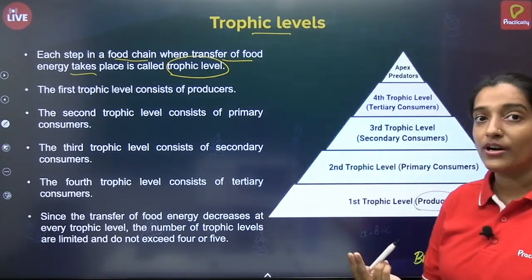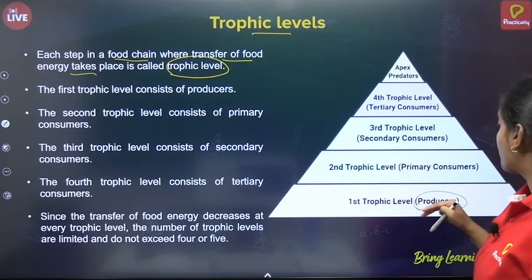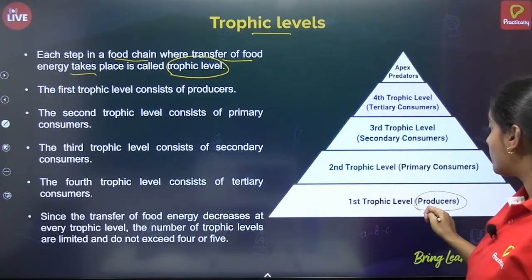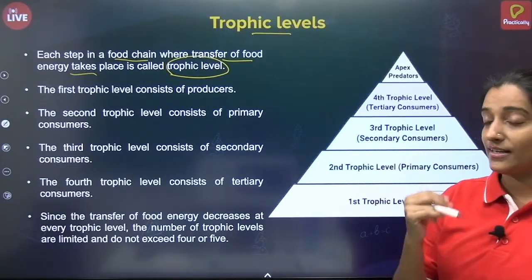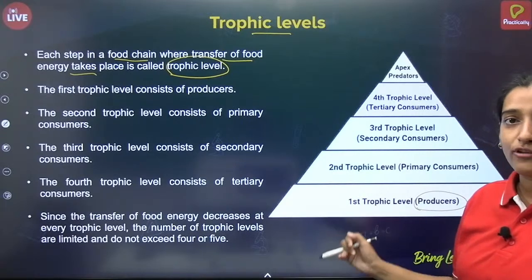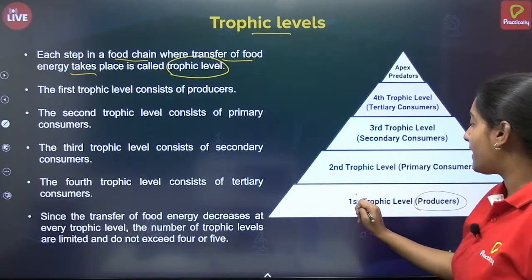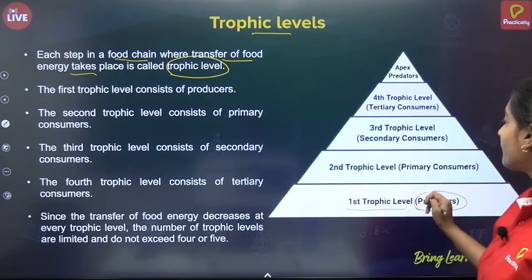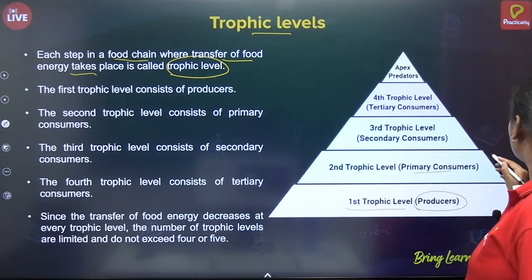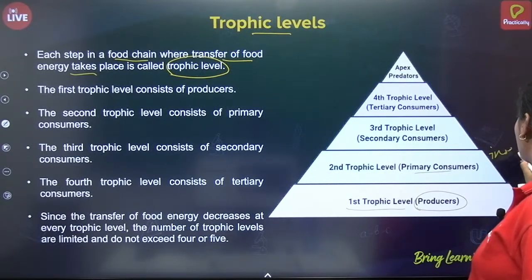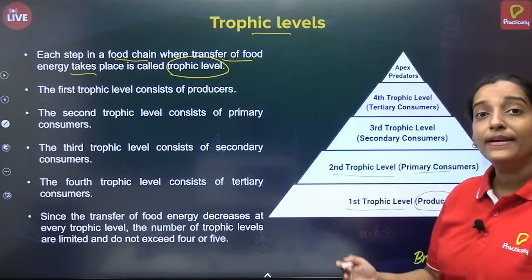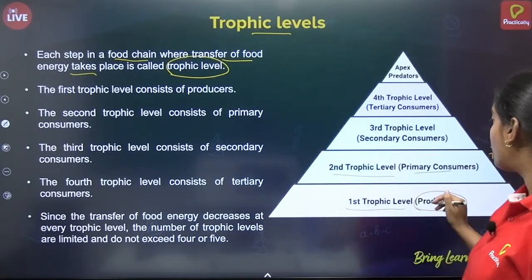That means the producers which convert the sunlight into food is known as first trophic level. Why? Because they are producing the food directly from the sunlight. They are converting the sunlight into food. They are taking the material from their environment. So they make the first trophic level. Then the primary consumer. We gave an example of insect. So these constitute the second trophic level. Why? Because it is directly consuming the producer.